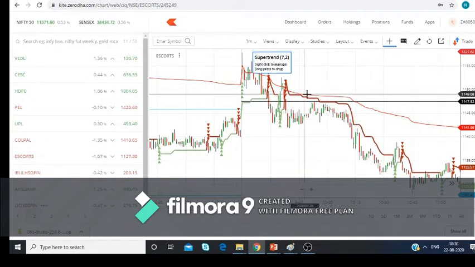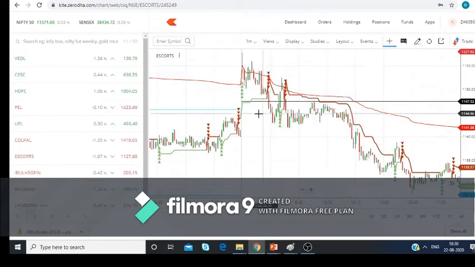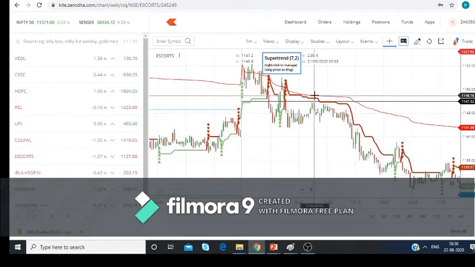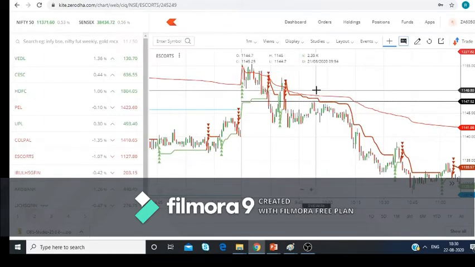If you're using Zerodha as your trading terminal, click on info and scroll over the candle, and you will see open, O means open, C means close, L means low, H means high.